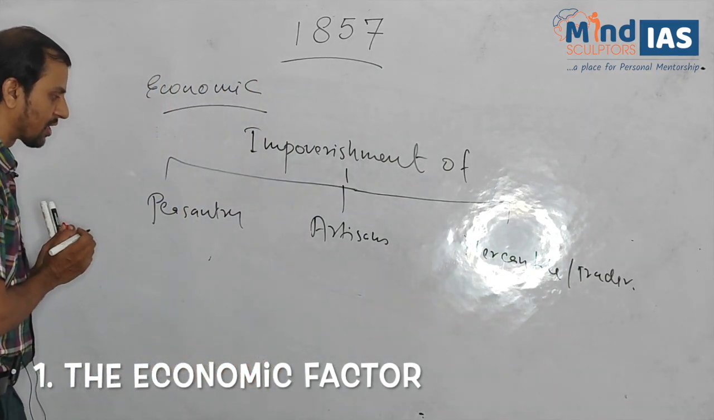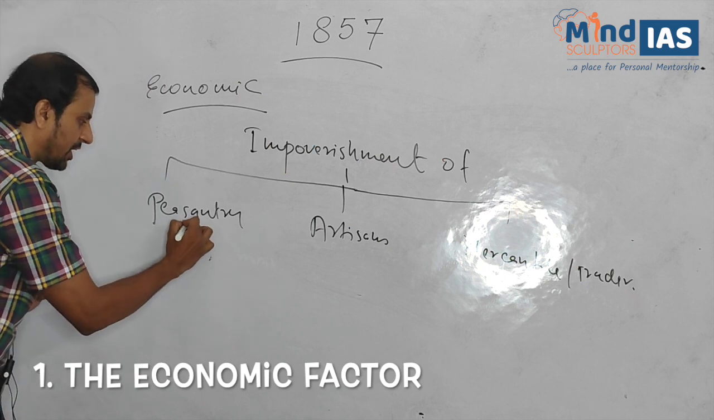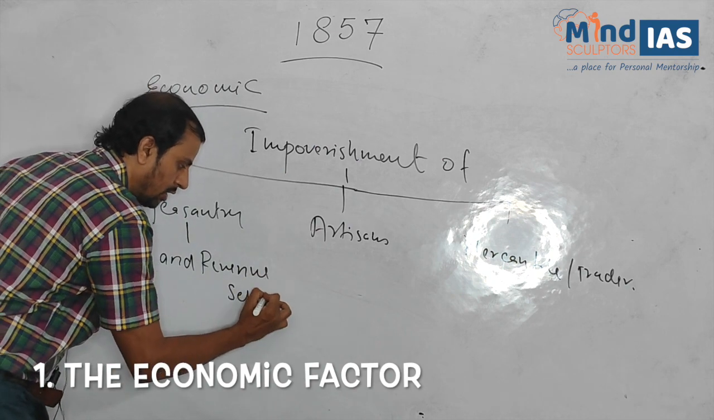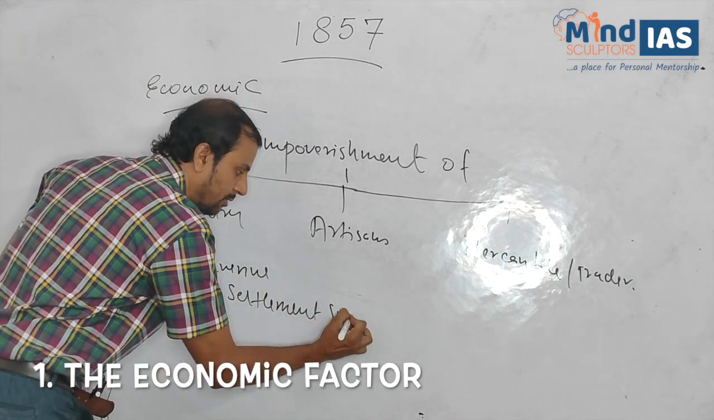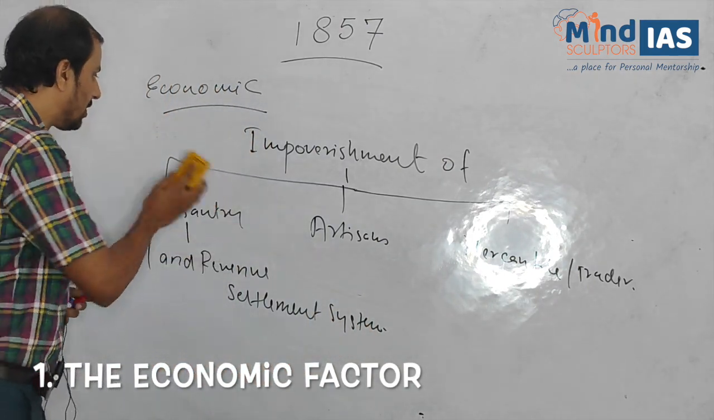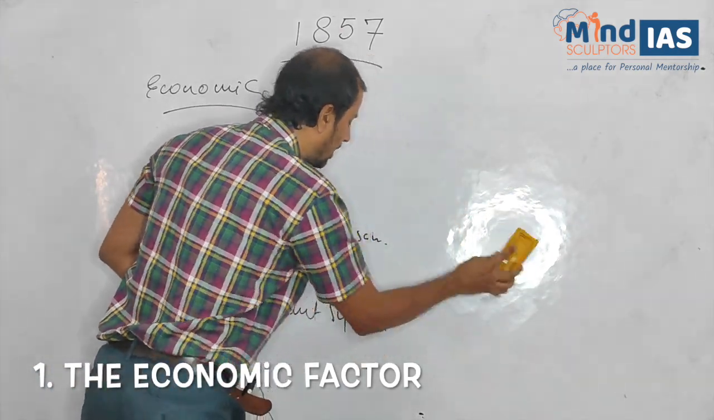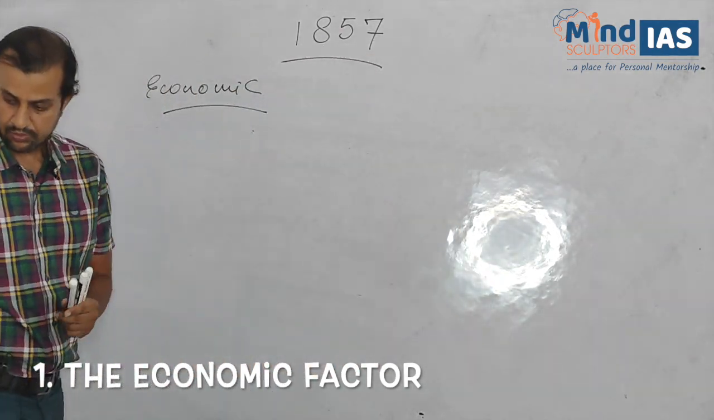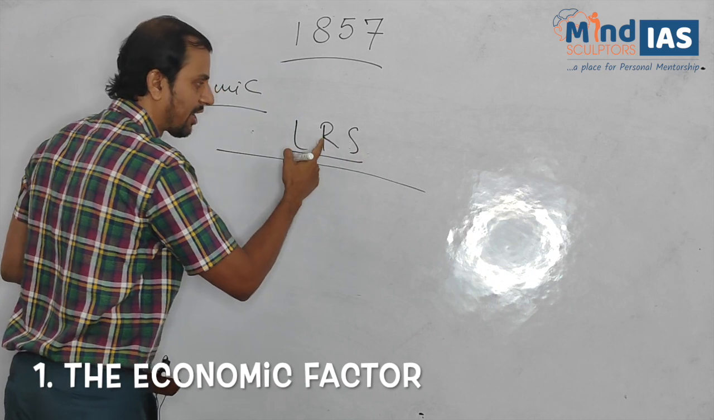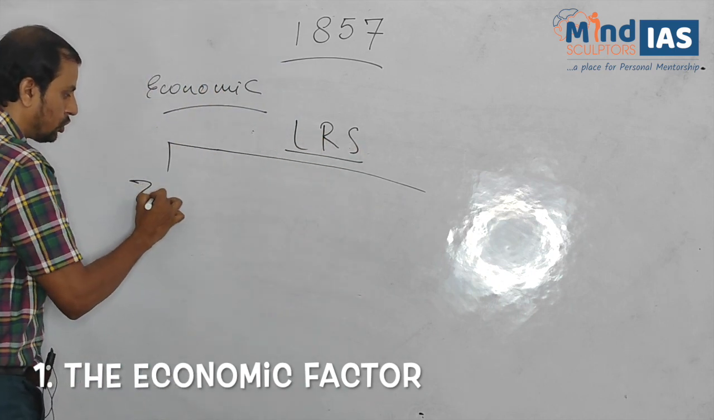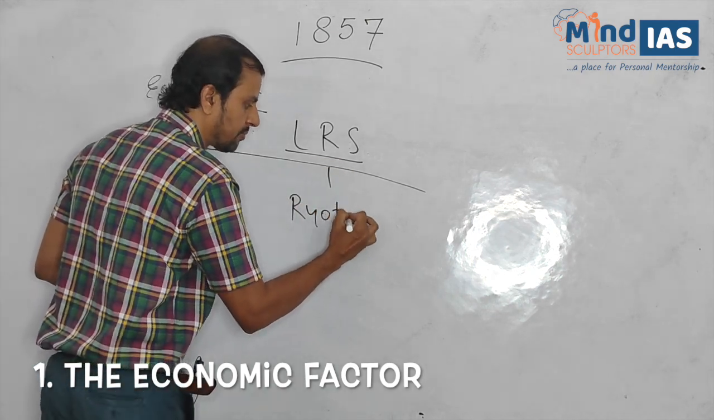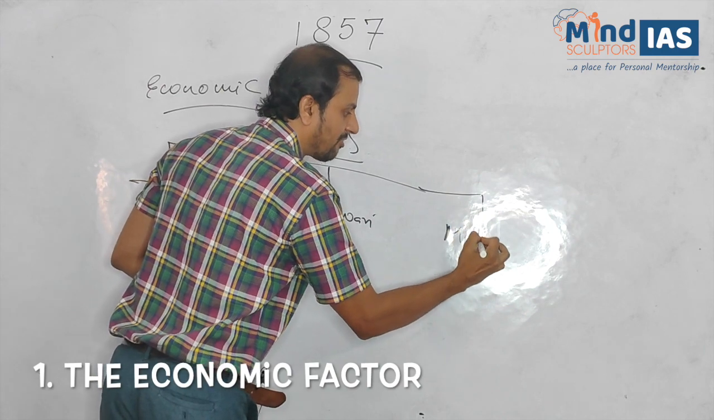Now, in case of peasantry class, it caused poverty with the introduction of land revenue settlement system. Now, what is land revenue settlement system? We will discuss in brief. In short, we are writing LRS, Land Revenue Settlement System: Zamindari system, Ryotwari system, and Mahalwari system.